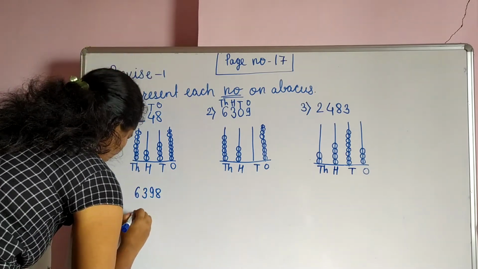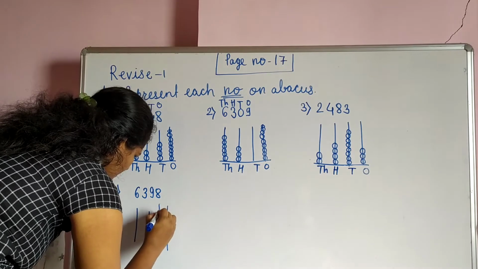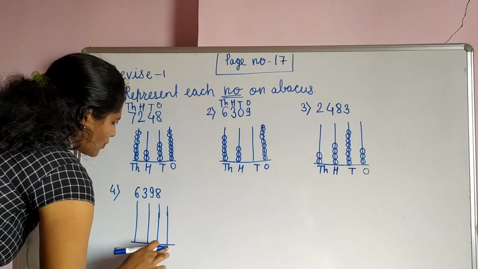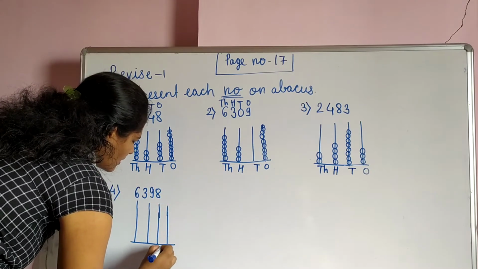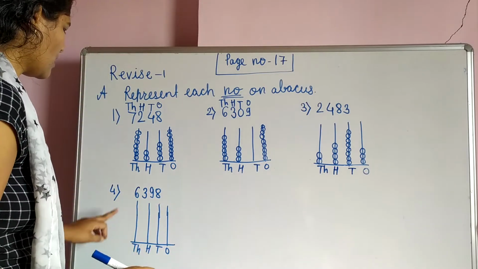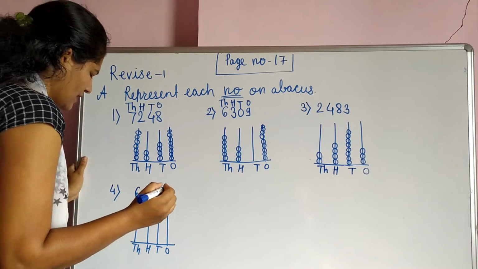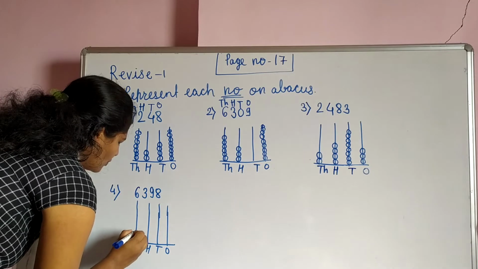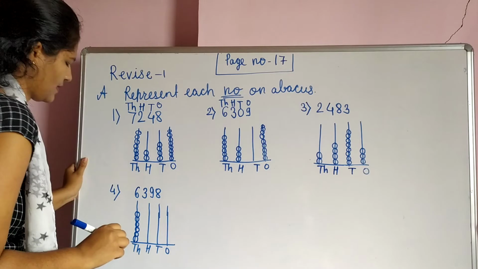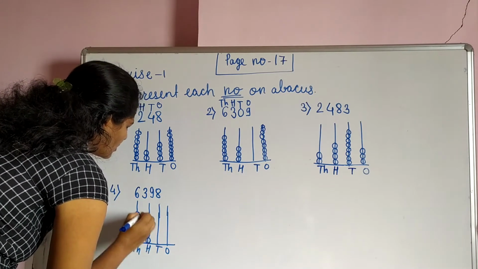6398. Here also we show abacus. So downside we show places, that is the ones, tens, hundred and thousand. So thousand place, which number is there? That number is 6. We show here 6 bits. 1, 2, 3, 4, 5 and 6. Hundred place, 3 is there. 1, 2, 3.